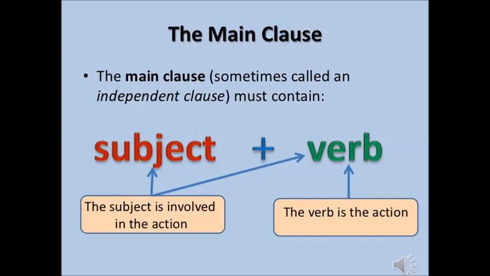A main class is also called an independent class. We already said it doesn't need any support. It will have a complete subject and a complete verb. They both will give you a complete meaning, right? The subject is involved in the action, the verb is the action. We already know what is a subject and what is a verb. That is what is given here.